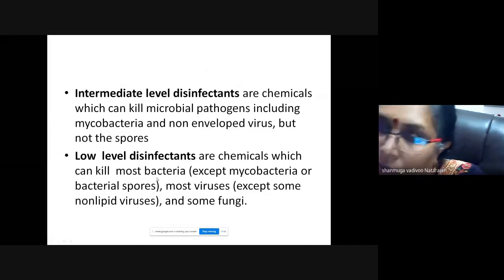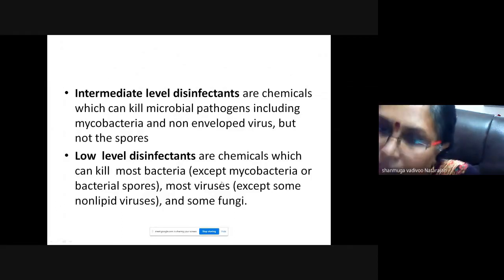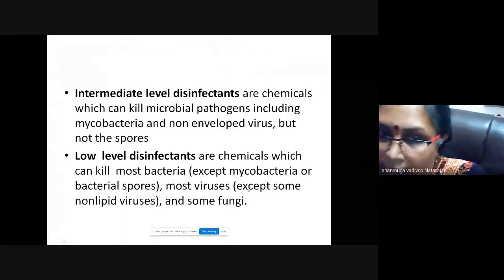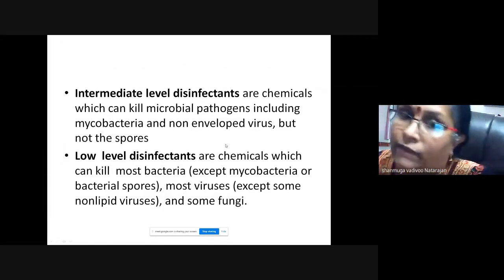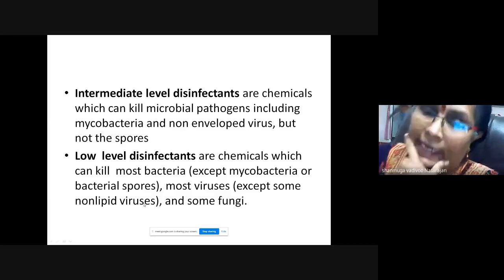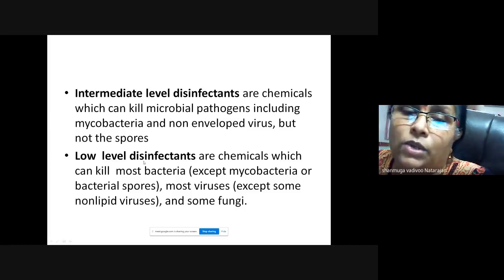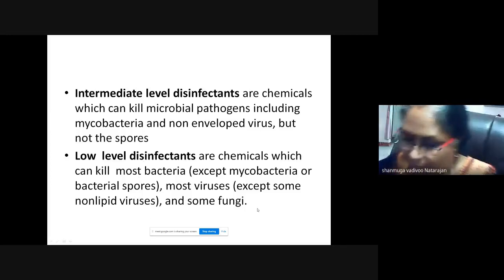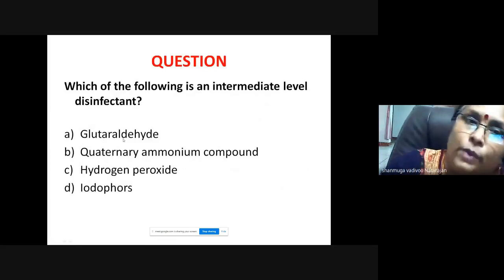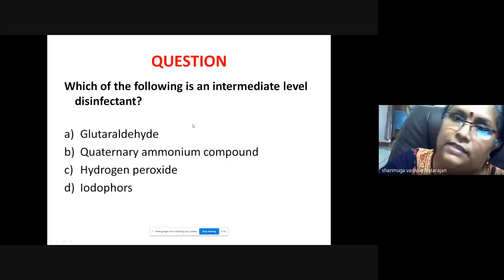Low level disinfectants are chemicals which can kill most bacteria, but they can't kill mycobacteria or spores. They can kill most viruses, the lipid-enveloped ones, so they cannot kill non-enveloped viruses. They can kill only enveloped viruses. The COVID virus is an enveloped virus, so it can be killed even by a low level disinfectant, and some fungi as well.